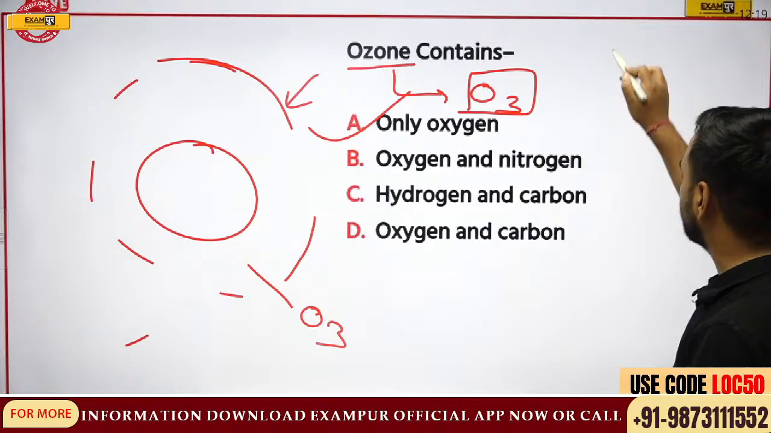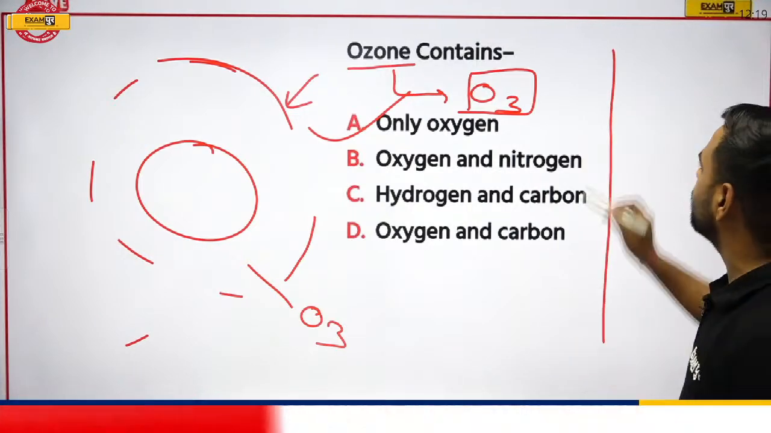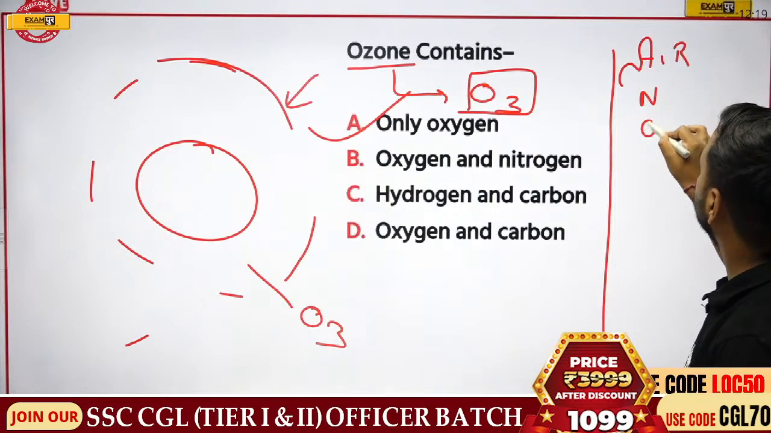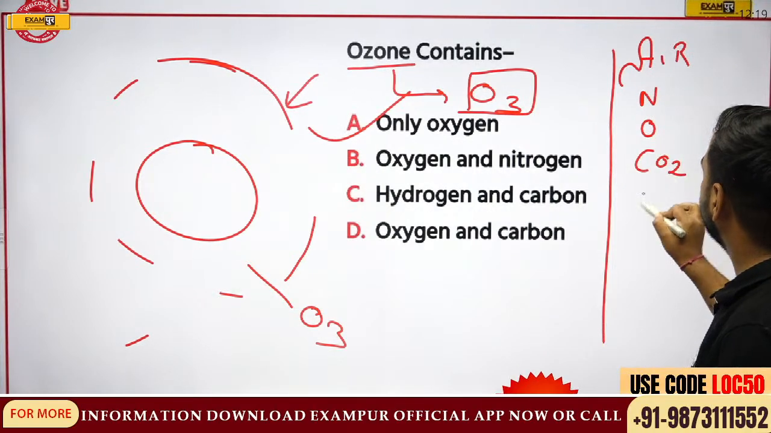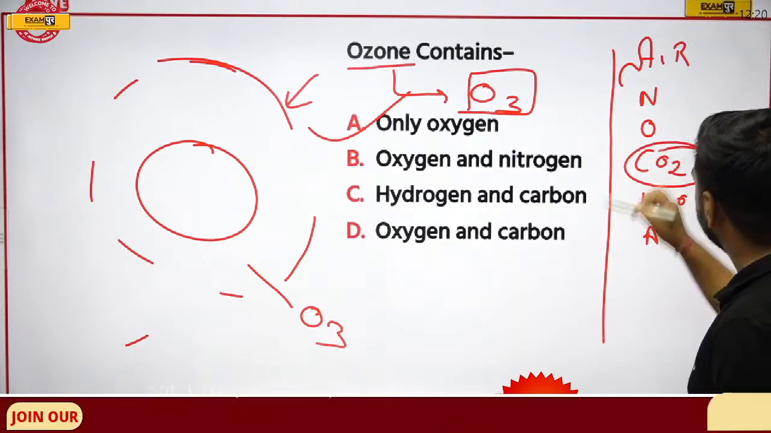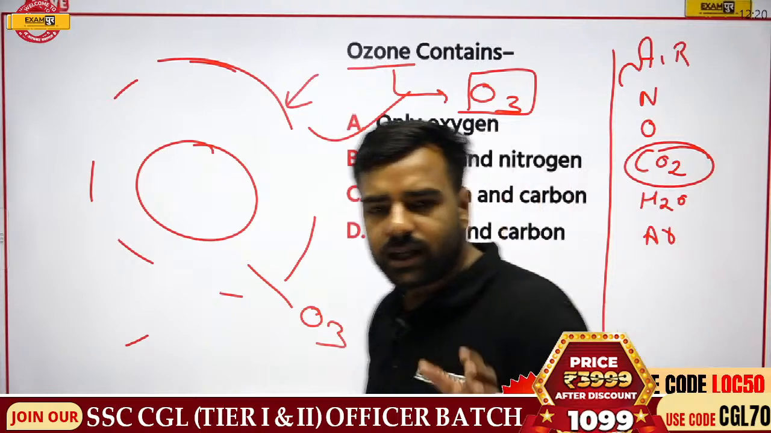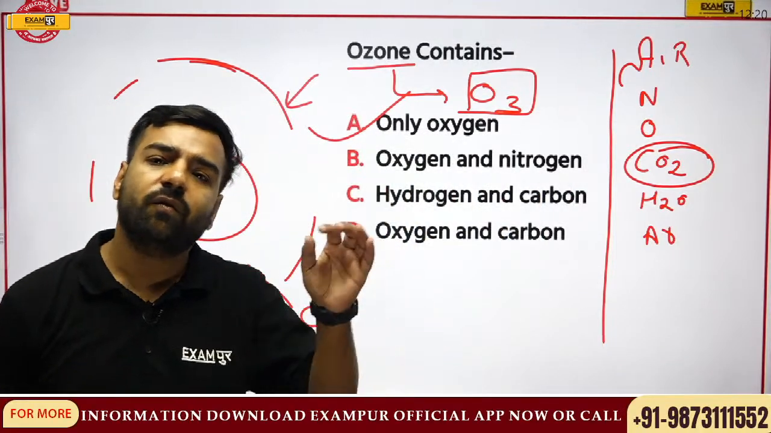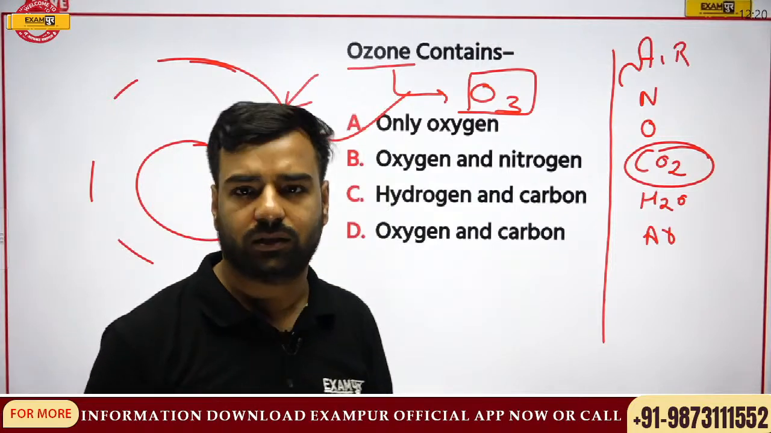When I'm talking about several gases, if I talk about the Earth's atmosphere, we have several gases. If I talk about air, in air we have nitrogen, oxygen, carbon dioxide, water vapor, and argon. All the gases are there. But if I talk about this carbon dioxide, my question is, if there is lesser carbon dioxide or no carbon dioxide, what will happen to the temperature of the Earth?